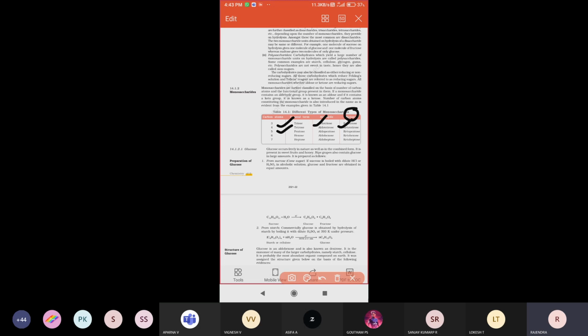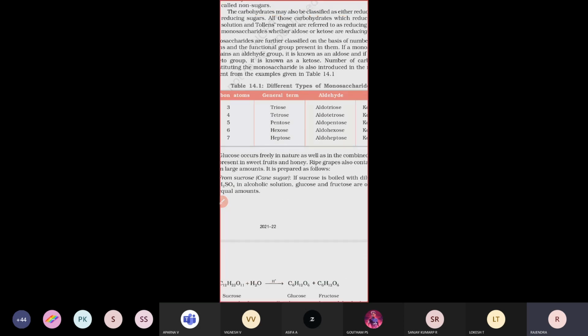Simply, it depends on how many carbon atoms are present. Depending upon the number of carbon atoms, we use different names. 3 carbons is triose, 4 carbons is tetrose, 6 carbons is hexose, 7 carbons is heptose. So based on the number of carbon atoms, monosaccharides are classified into different types.